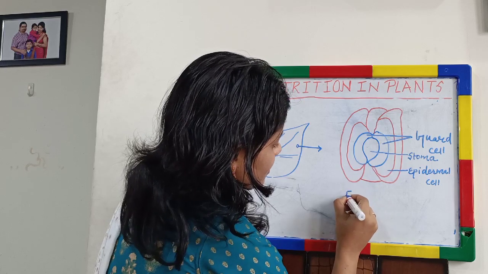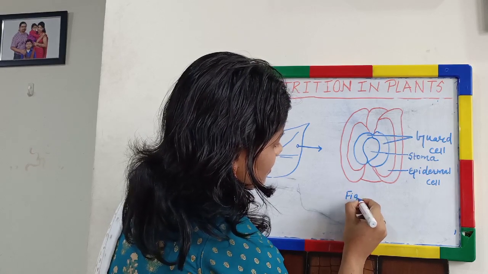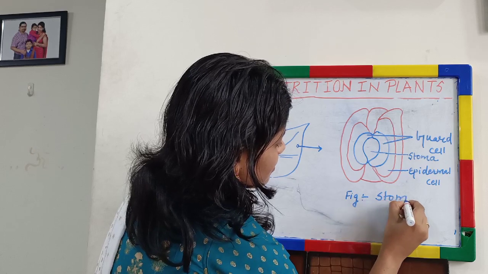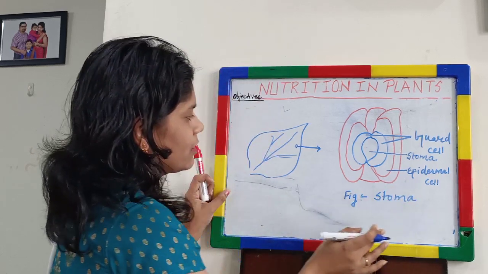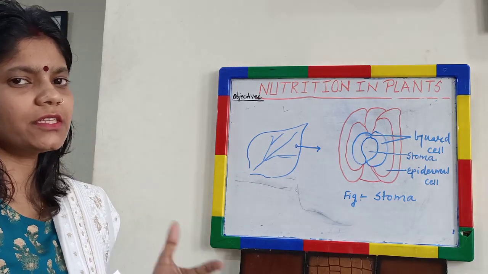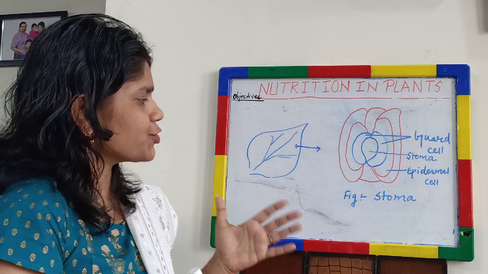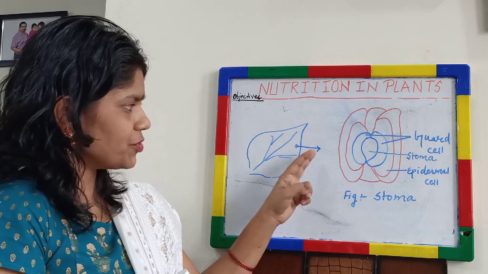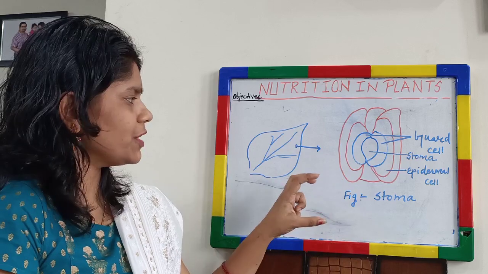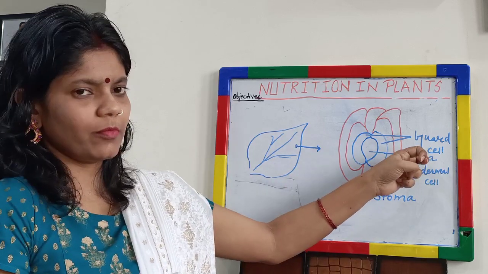Okay, this is the figure. Stoma. So this term may be new to you. You may be wondering what are stomata and what is stoma. Please don't get confused. These are the same words only. Stoma is the singular form.